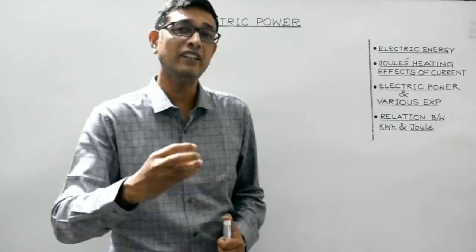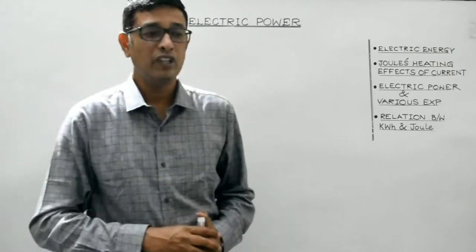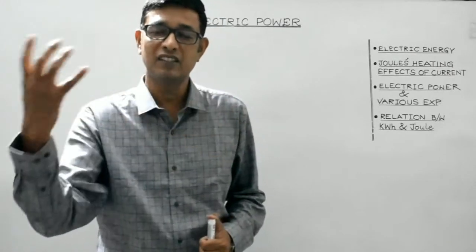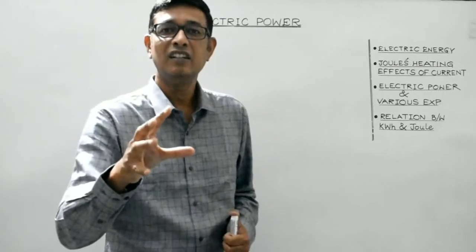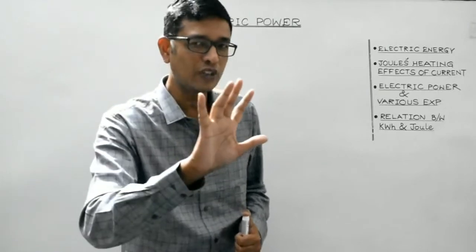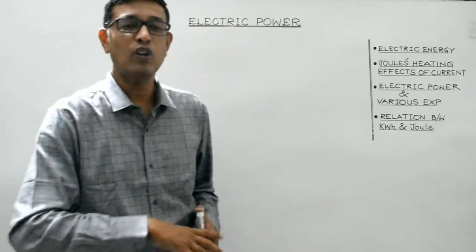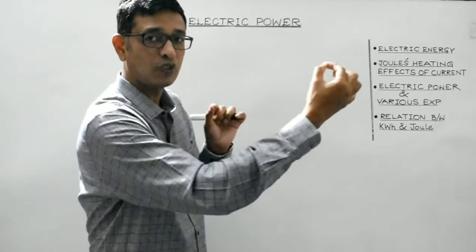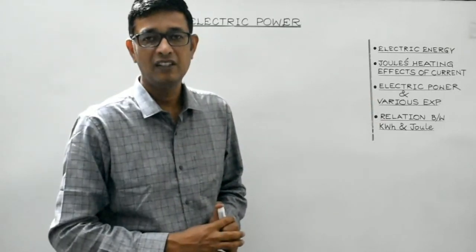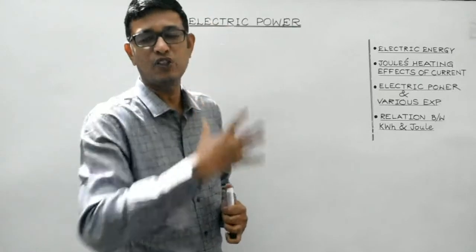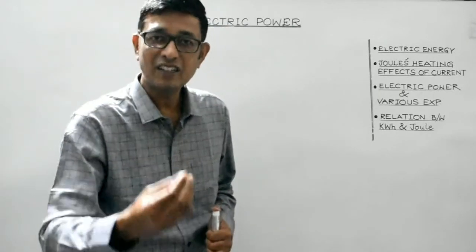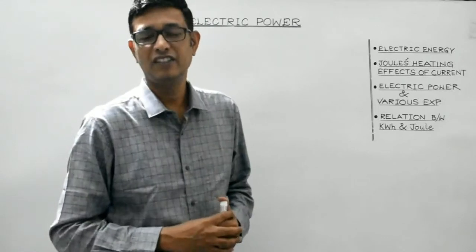Now, how to define electric energy? Now we are aware that electrons, in the absence of any external source inside a conductor, tend to move randomly here and there. They do not constitute any electric current. But what happens is, when the two ends of a conductor are maintained at a constant potential difference, then electrons tend to drift in a particular direction, and that is when electric current flows through the conductor, isn't it?